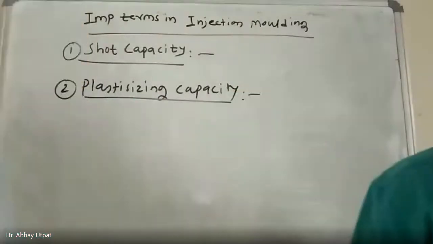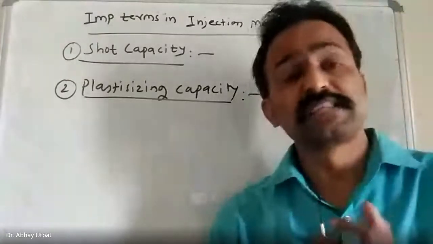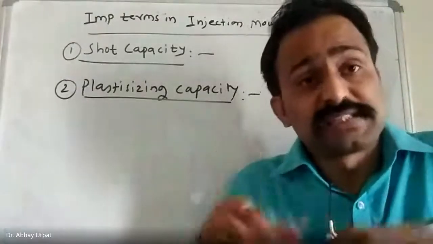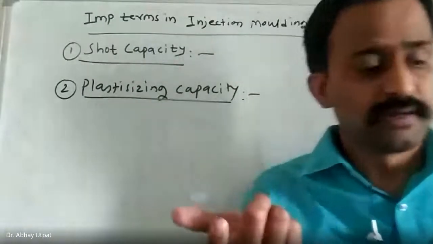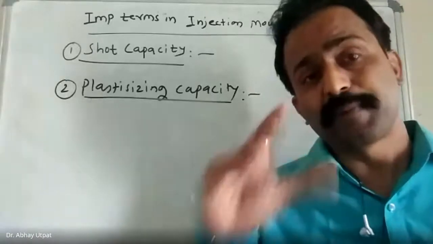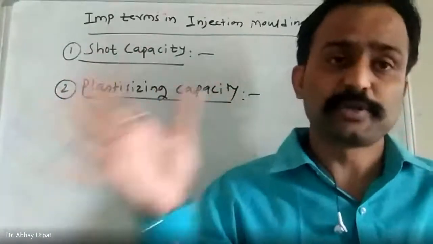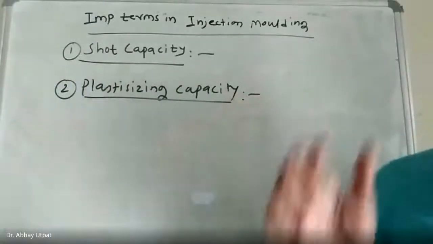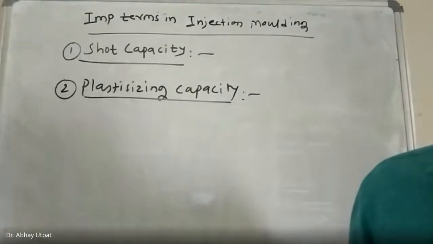Plasticizing capacity. So how much plastic is plasticized? Plasticizing is a different thing. Remember, friends, it becomes semi-solid. So plasticizing means making the plastic into a semi-solid state. It's called plasticizing. So that depends upon the machine. It is the amount of material that the machine can bring per hour to the molding temperature.